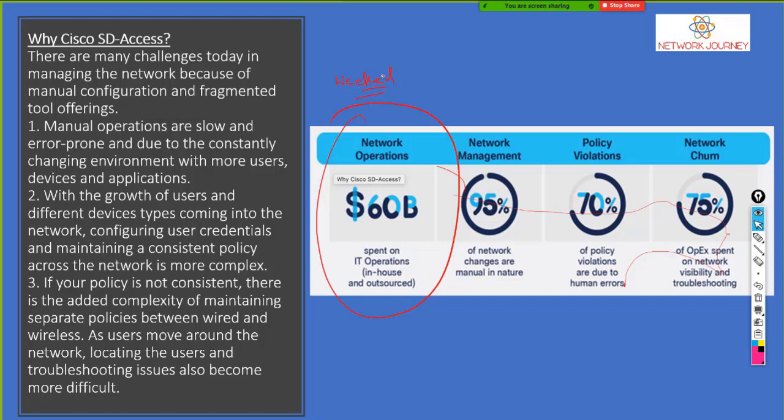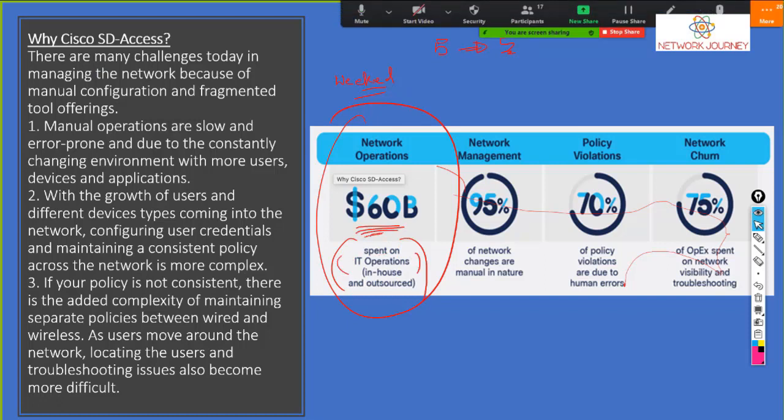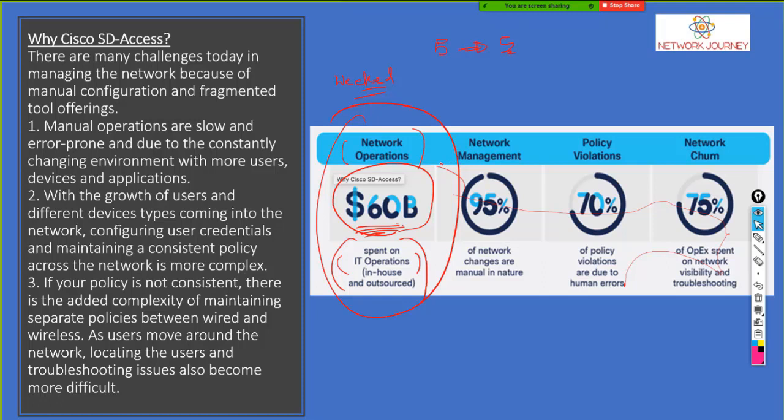It needs a lot of resources. Let's say I have 5 changes and I need 5 engineers to do them, but with the help of SD Access, we can reduce the cost that we are spending on IT operations. Around this much amount we spend on network operations like monitoring, basic troubleshooting, now we can minimize that. That's what Cisco says.